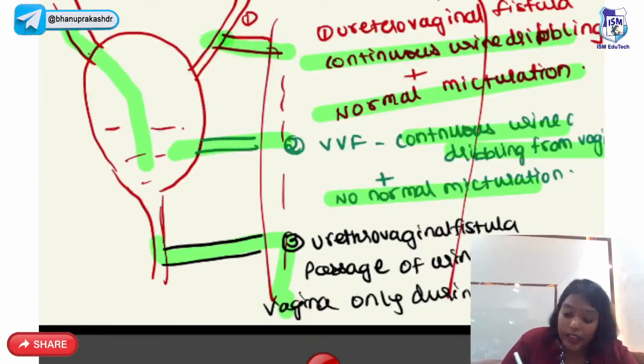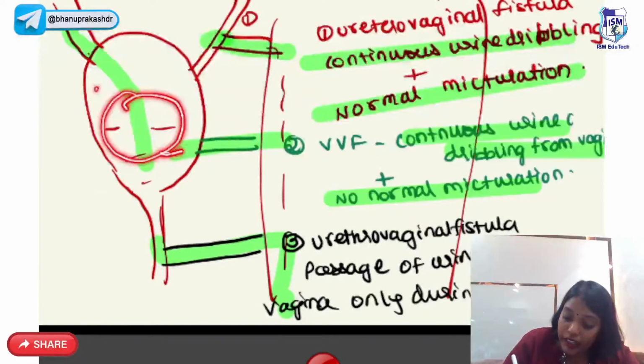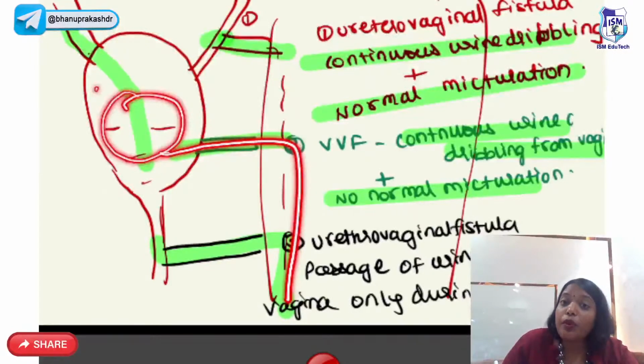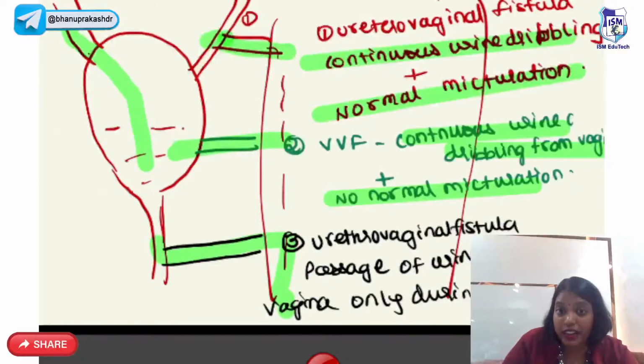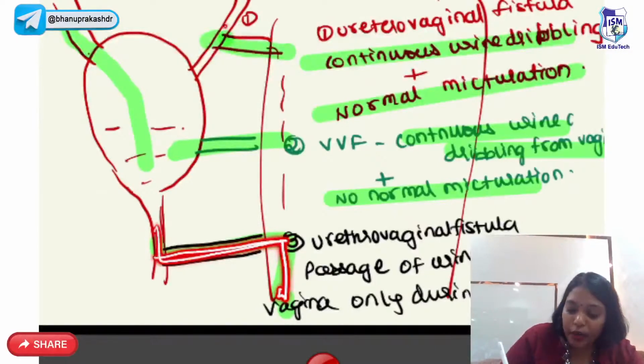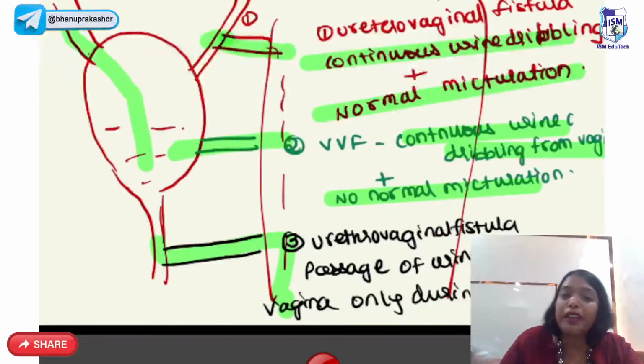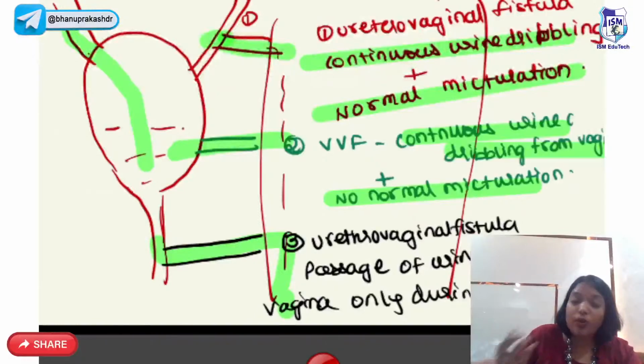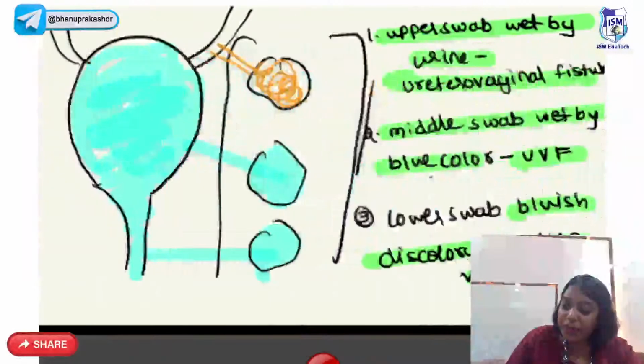In vesico-vaginal fistula, there's no urine coming into the bladder. It's only the urine coming out through the vagina. So they have only continuous urine dribbling from the vagina, no normal micturition. In urethrovaginal, it is the urine coming out from the urethra through the vagina only during micturition. So ureterovaginal: continuous passage of urine plus normal micturition. Vesico-vaginal: continuous dribbling of urine plus no normal micturition. Urethrovaginal: passage of urine only during micturition. Urine from the vagina only during micturition. How do we differentiate between these three?